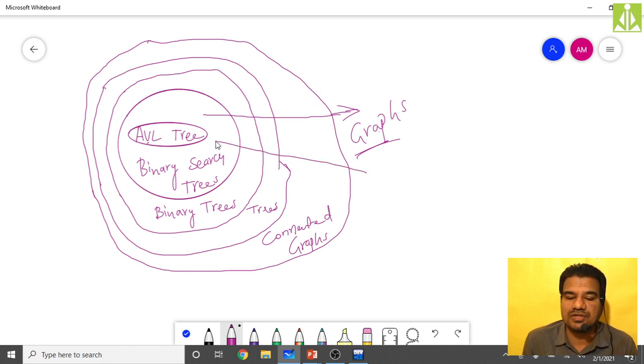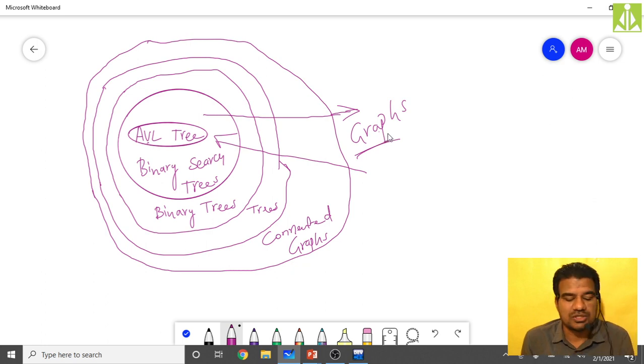Not all graphs are connected graphs, not all connected graphs are trees, not all trees are binary trees. You get a negative opinion if you move in this direction, but a positive opinion when you move in that direction. That is, all AVL trees are binary search trees, and all binary search trees are binary trees. So this definition you have to understand and remember.